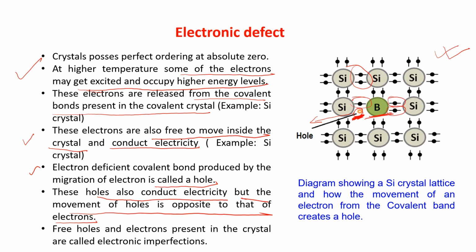So this place can be taken by boron. So this is a defect. This defect is known as imperfection defect. Imperfection in crystal. So this defect is known as electronic defect. Am I clear to you?